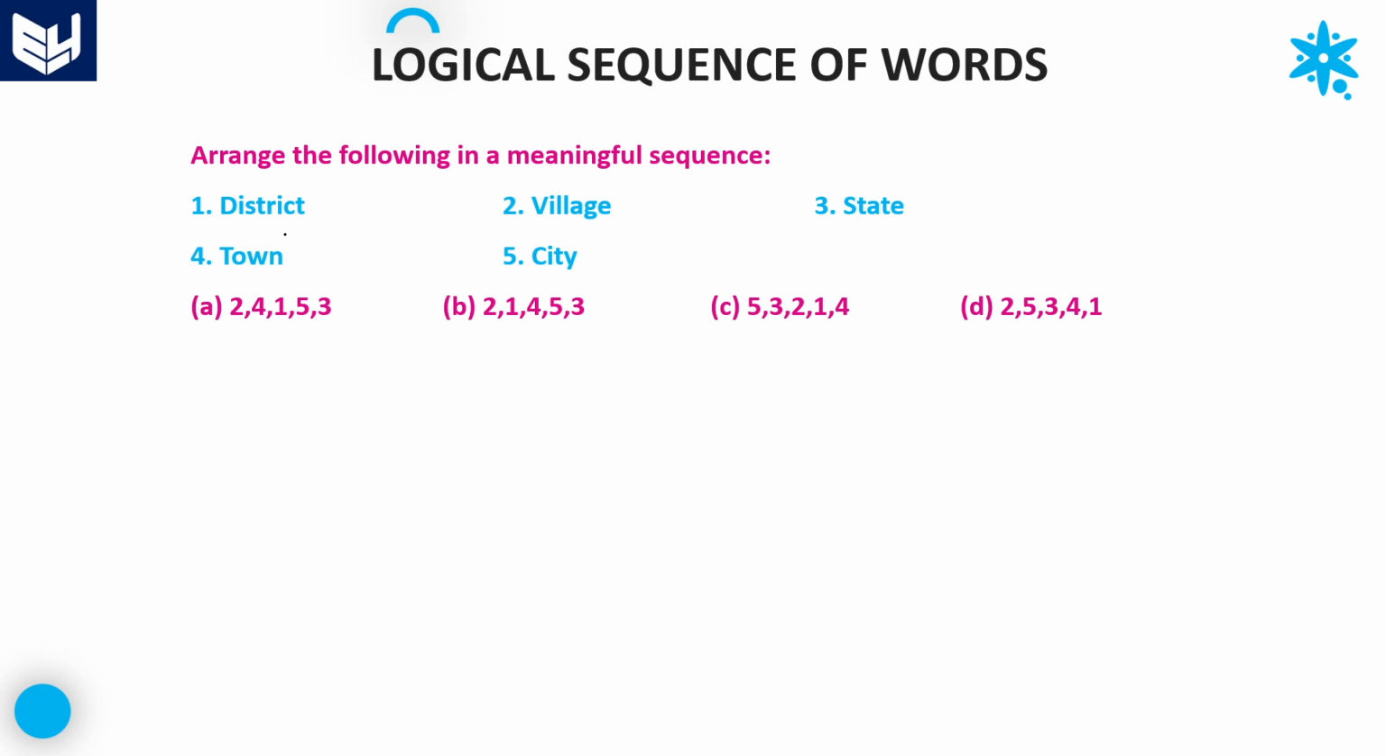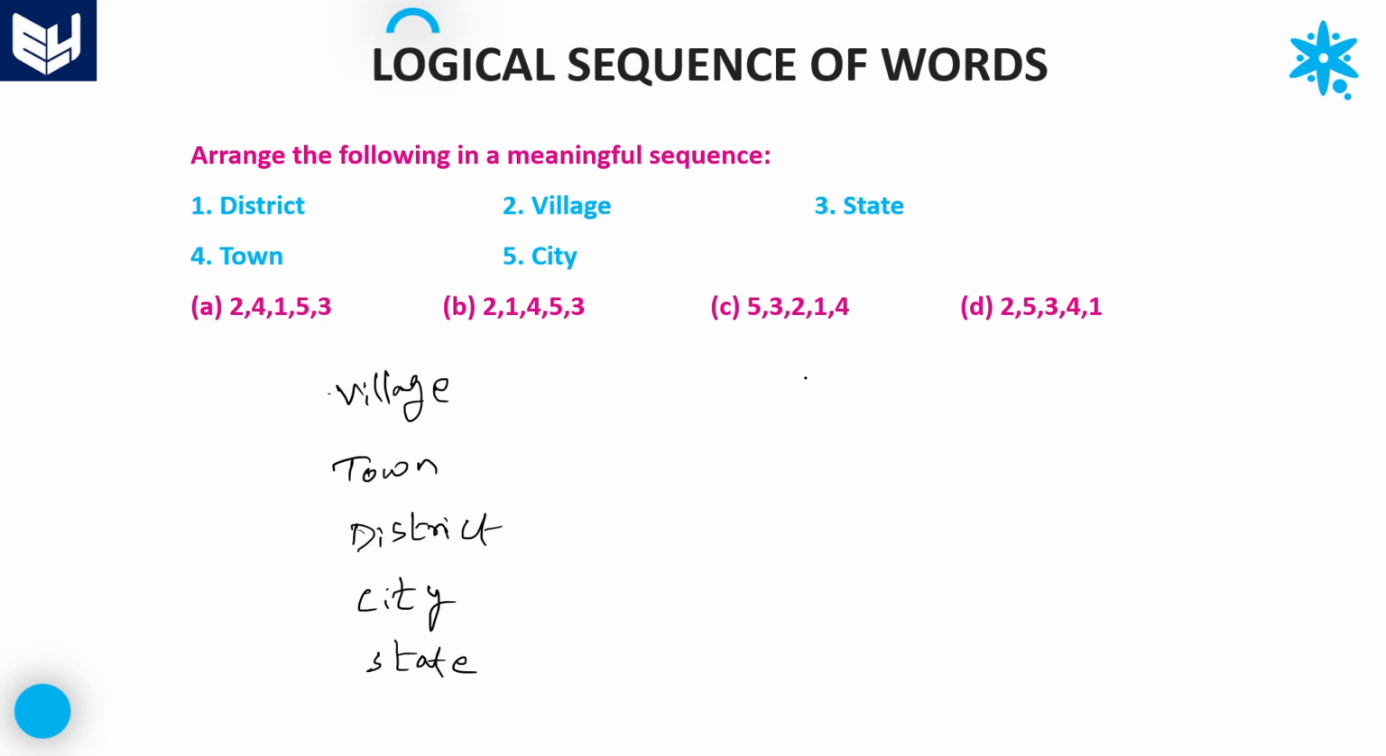See here, district, village, state, town and city. First we can write from smallest one to largest one, and after that, largest one to smallest one. First one is village, the smallest one. Next one is town. After that district, the next smallest one. Next one is city, and finally state. This is the correct order, from smallest to largest.